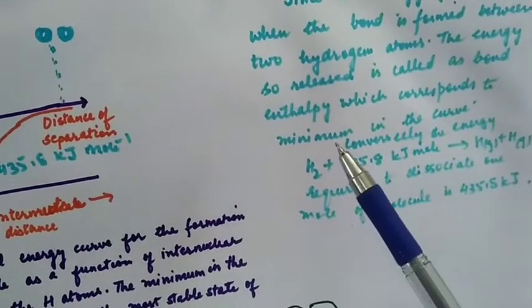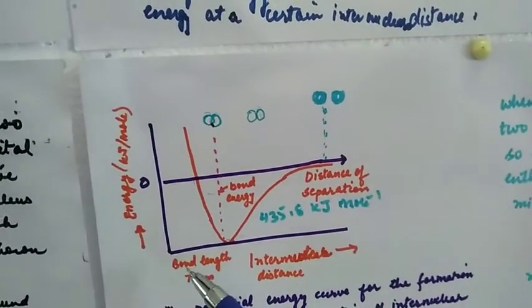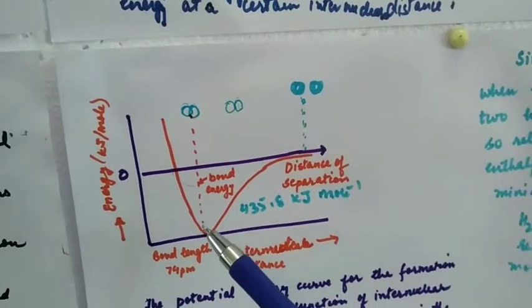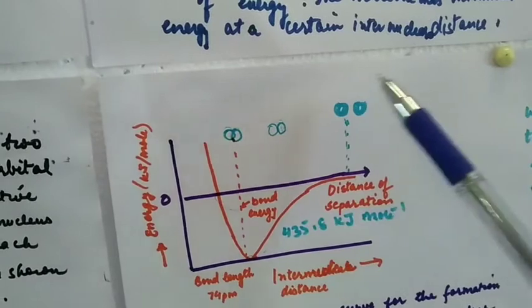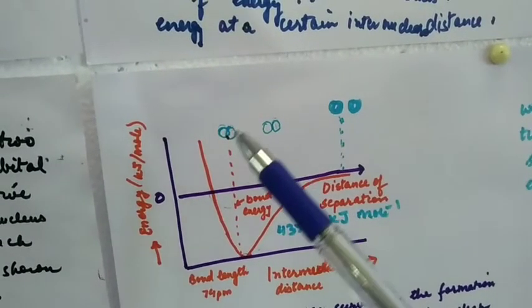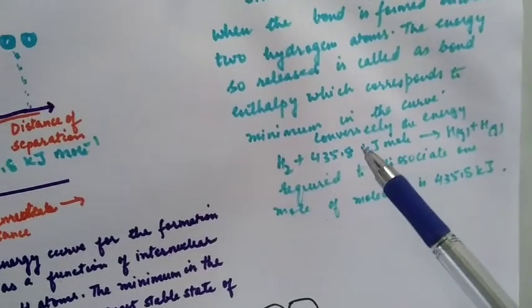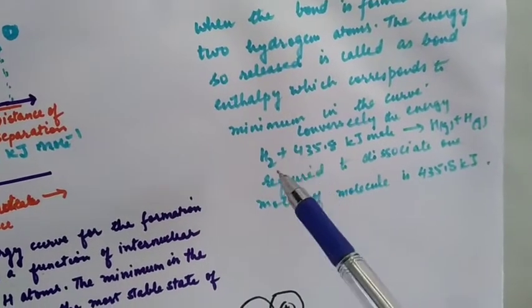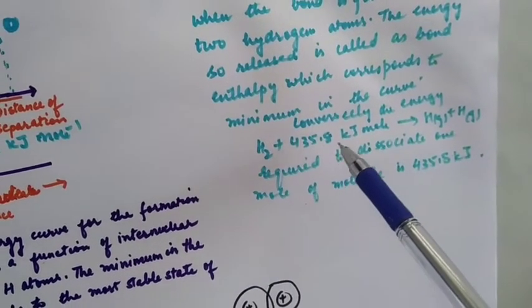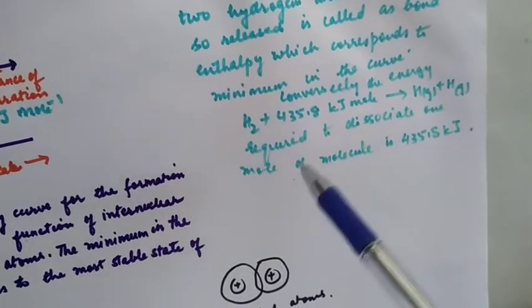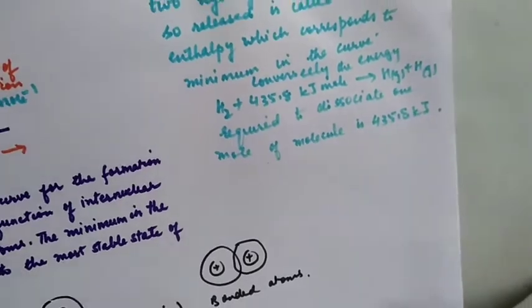In other words, conversely, we can also say that the bond energy is the energy required to break the bond between these 2 atoms in a molecule so that they can be separated. So for hydrogen, 435.8 kilojoules is the energy required to dissociate 1 mole of hydrogen molecule.